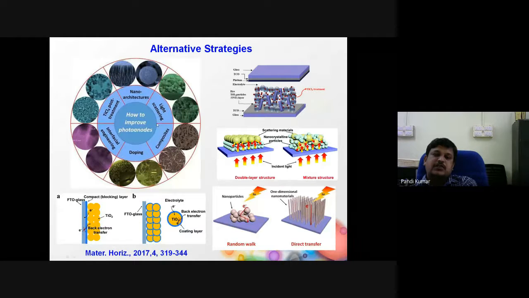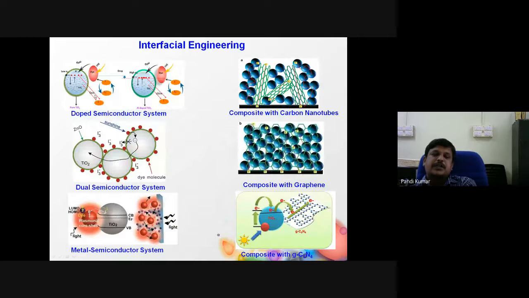Making nano architecture, introducing light scattering, composites, doping, interfacial engineering, titanium tetrachloride pretreatment. Those kinds of strategies have been adopted. Especially if you use low dimensional material instead of nanoparticles, then you can facilitate the electron transfer process. Other than this, there is doping with metals and non-metals, making heterojunctions with another semiconductor, metal semiconductor systems, and making composites with carbon-based materials like carbon nanotube, graphene, and graphitic carbon. These are all ways to improve the efficiency of decentralized solar cells.